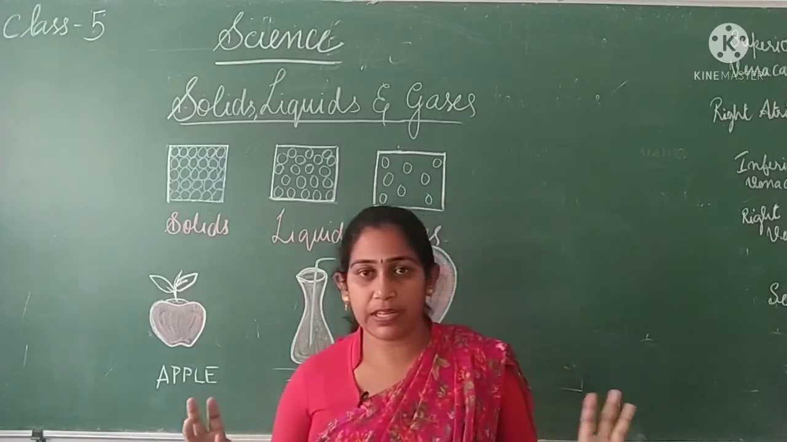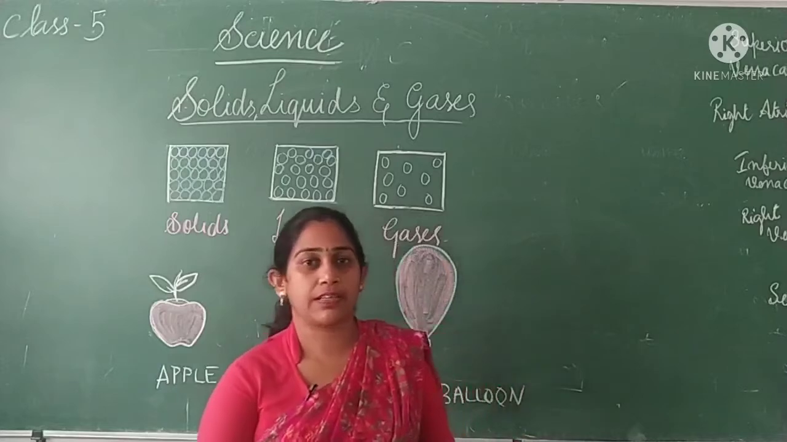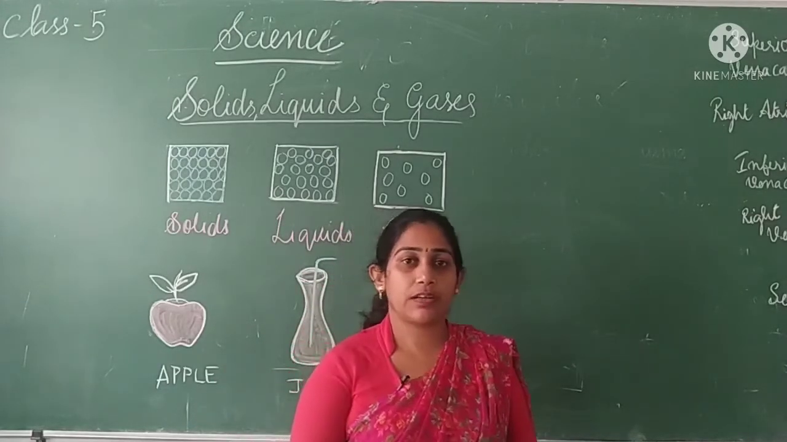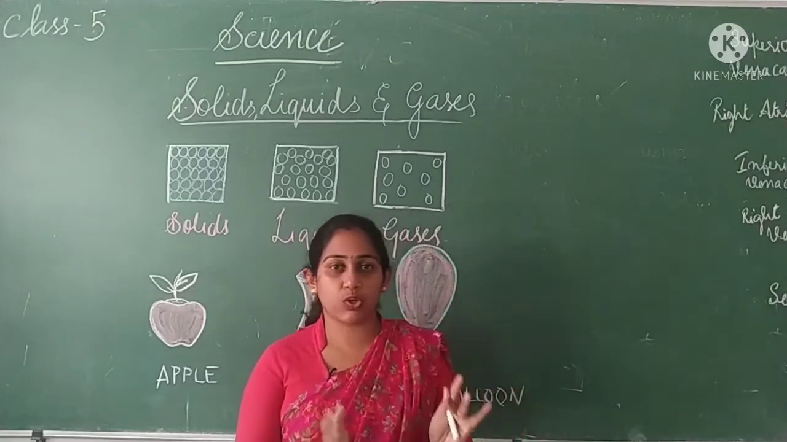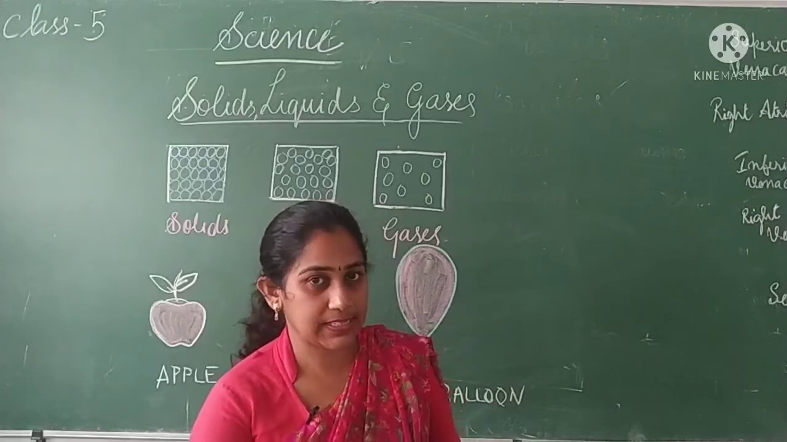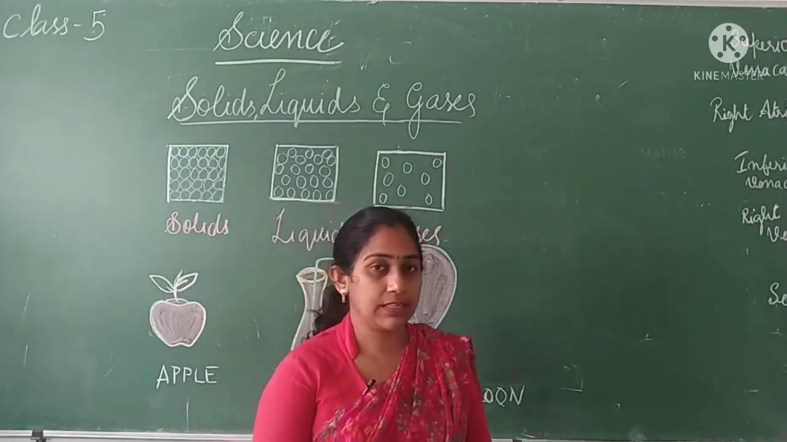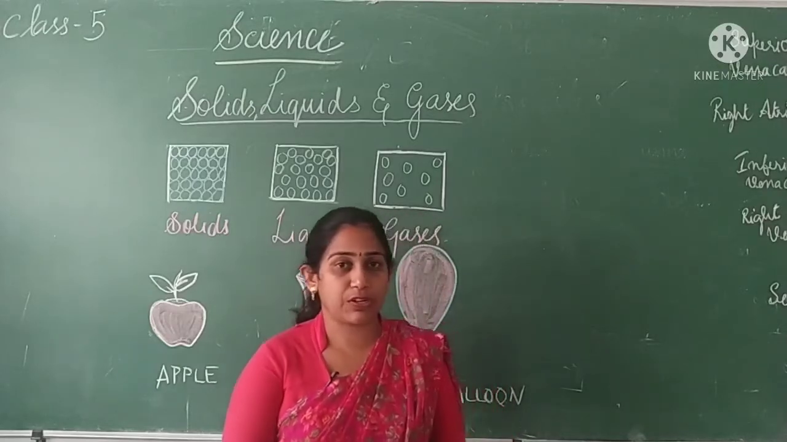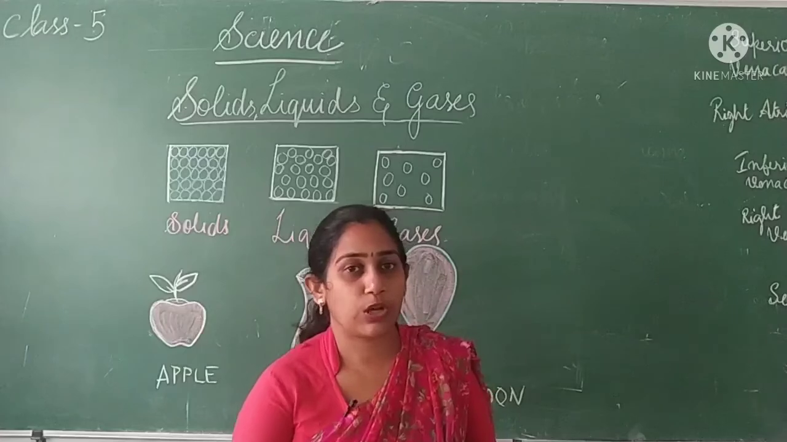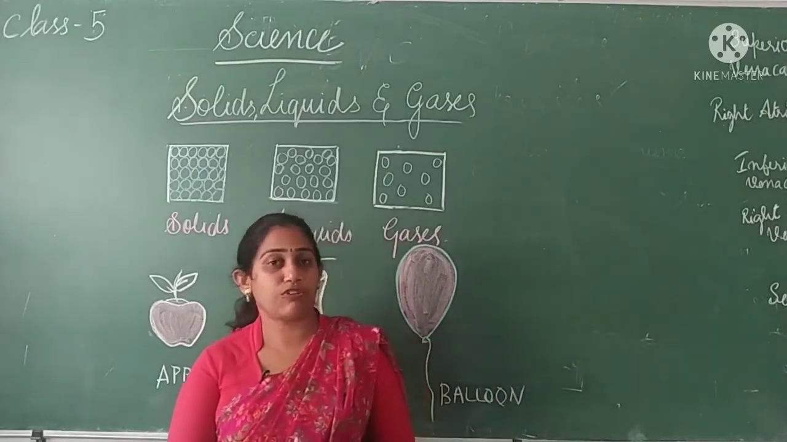If you look around yourself, you can see many things. If you try to classify those things based on their different properties, you can broadly classify them into three groups called solids, liquids and gases. Solid, liquid and gases are the three states of matter, right? If I ask you which are the three states of matter, you have to say solids, liquids and gases are the three states of matter.